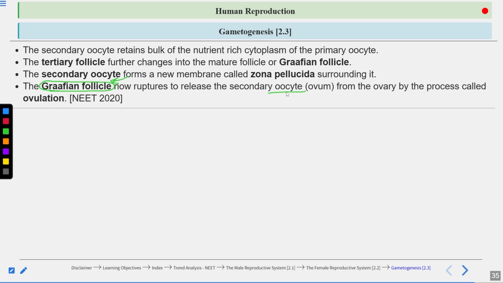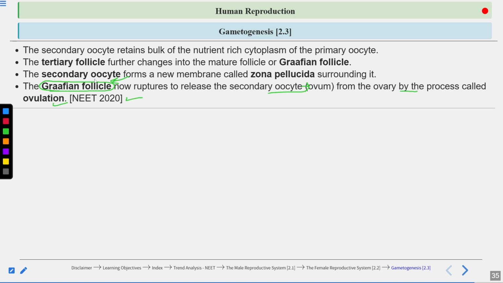We sometimes call secondary oocyte as ovum also, because it later on forms the ovum only. So secondary oocyte is released from the ovary and this process is known as ovulation. So the question has come from here.